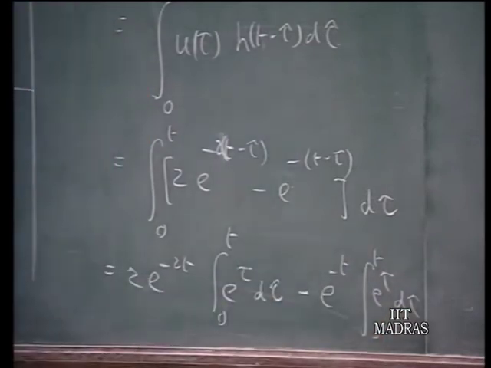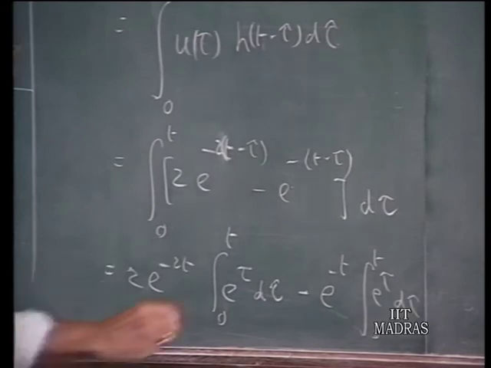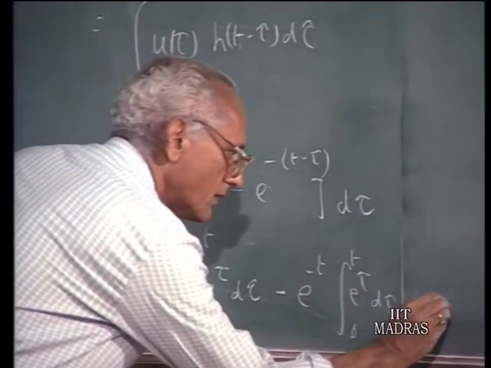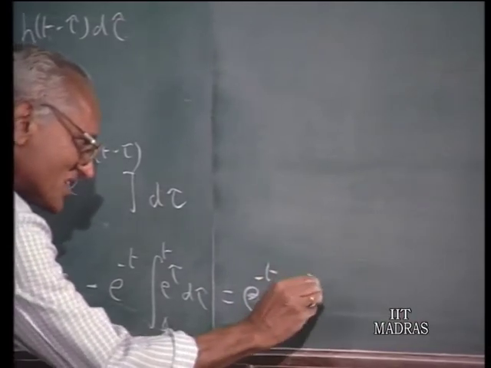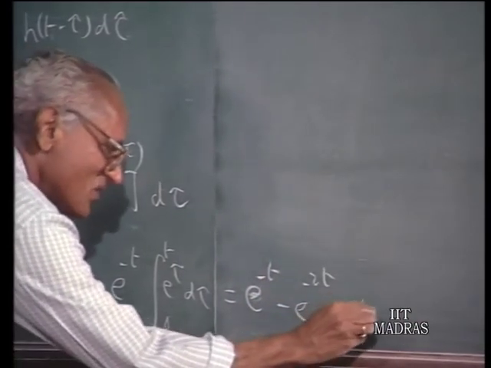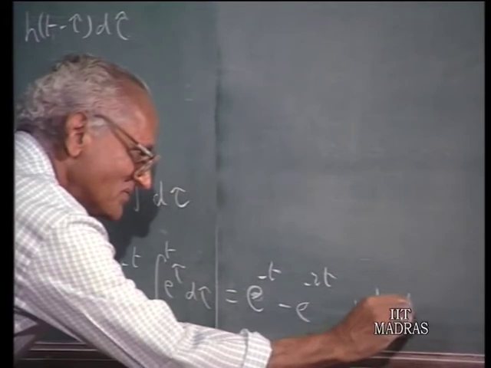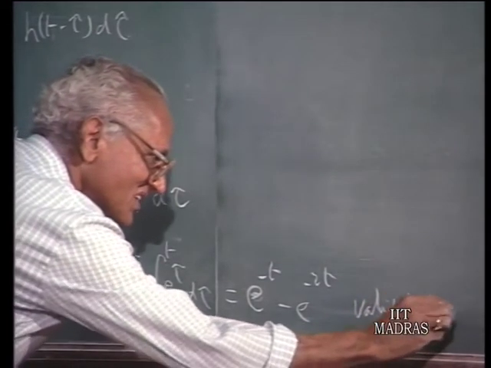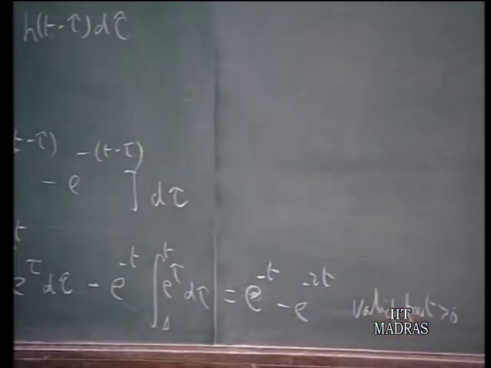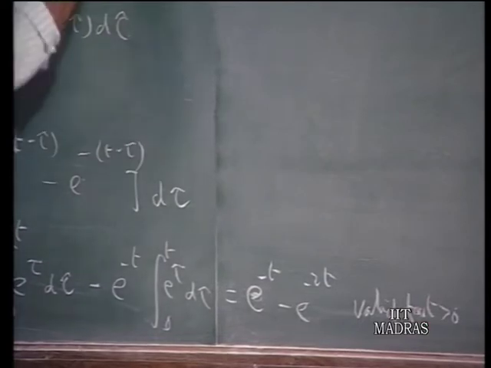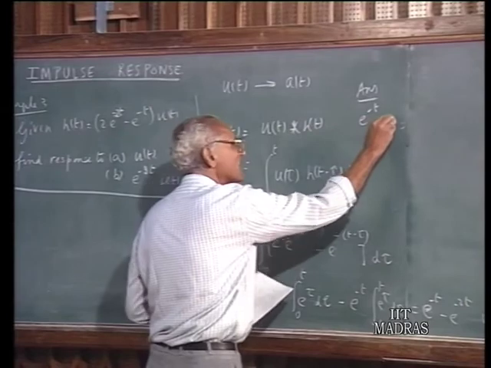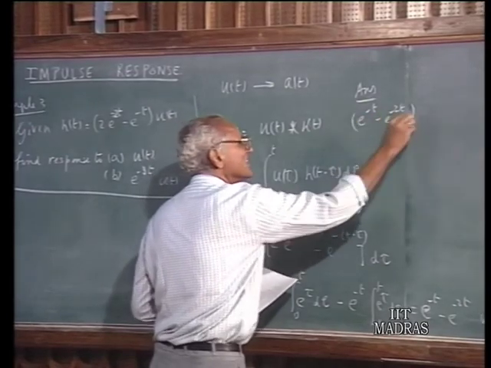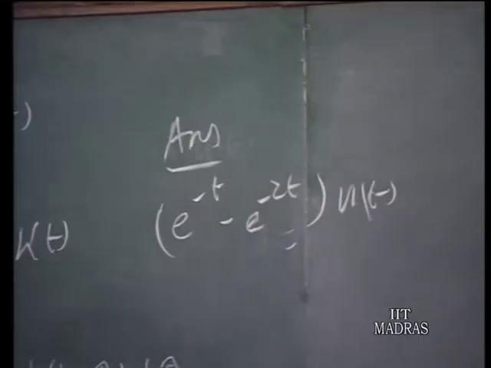You can carry out these two integrations and the final result will be e to the power of minus t minus e to the power of minus 2t. This is valid for t greater than 0. So the a(t) is now obtained as e to the power of minus t minus e to the power of minus 2t. That is the answer as far as the first part is concerned.